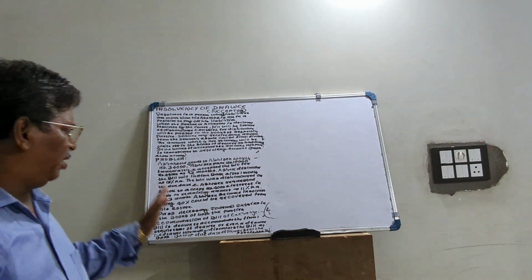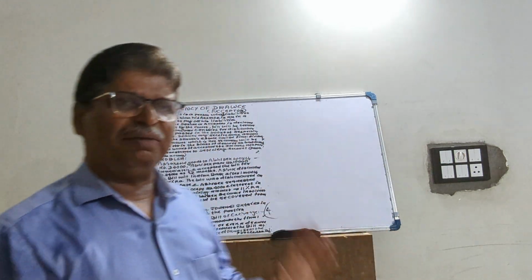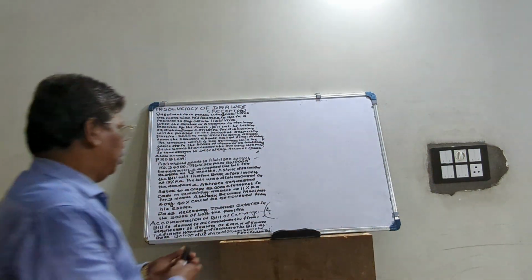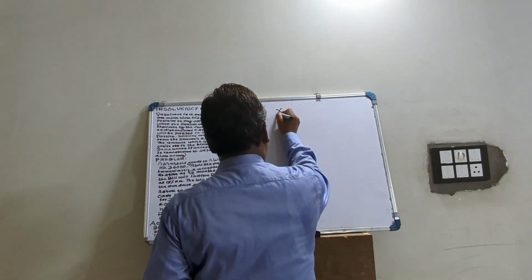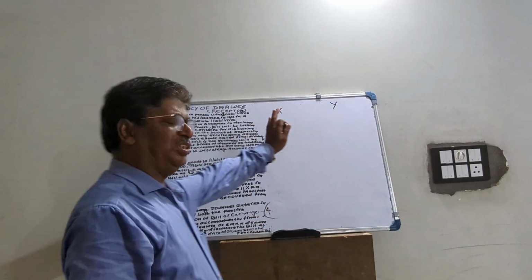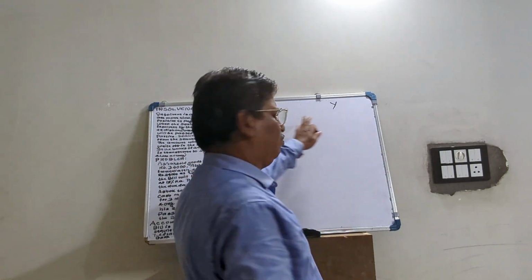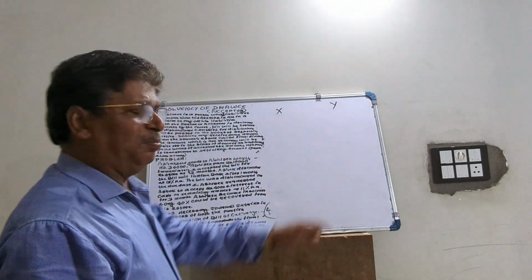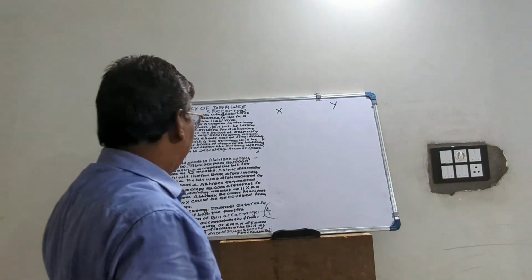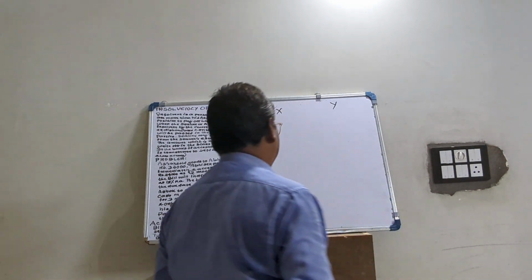But in case of accommodation bill, one friend requests another friend to help him in drawing a bill. Suppose X and Y are two friends. X approaches Y. X is in need of money. Suppose X is in need of money worth 20,000. X will request Y, I am preparing a bill for 20,000 for 3 months. You please accept the bill and return to me.